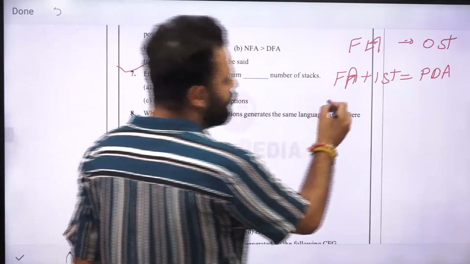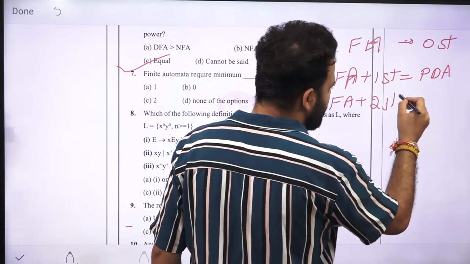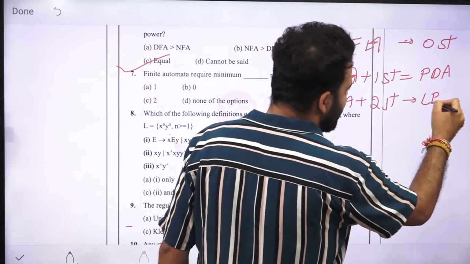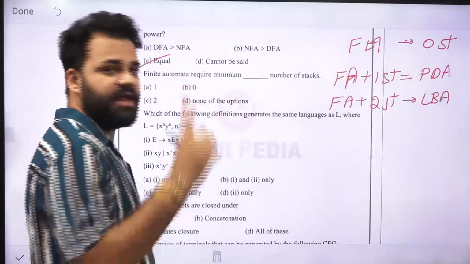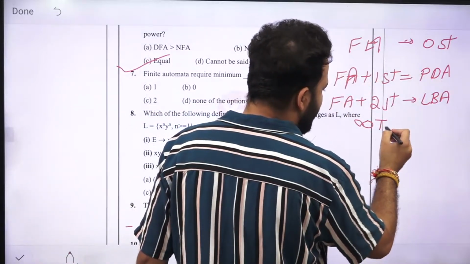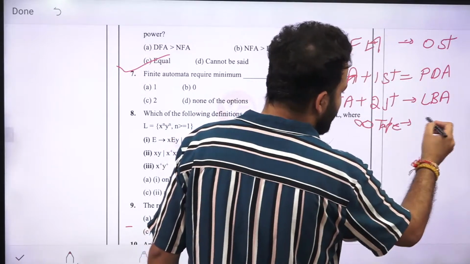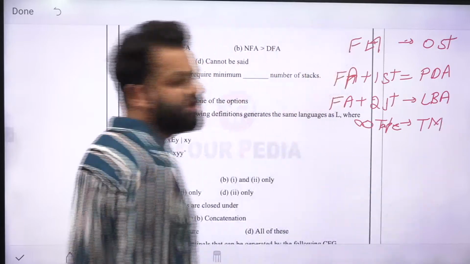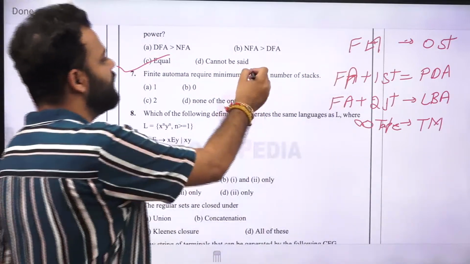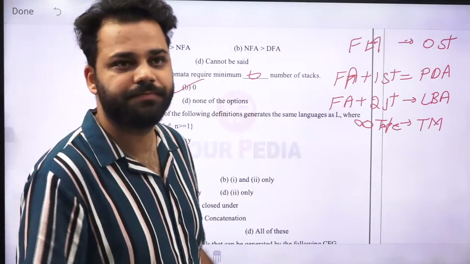If you add two independent stacks, it will behave like a linear bound automata. And if you add an infinite tape to finite automata, it will behave like a Turing machine. So the correct option will be a minimum of zero stacks are present in finite automata.